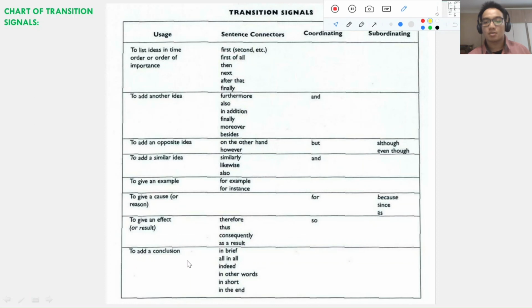To add a conclusion, we could use transition signals such as in brief, indeed, in other words, in short, in the end, or in conclusion. So this is the sentence connector of the usage to add a conclusion, and there is no conjunction form.